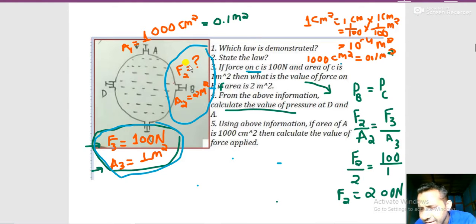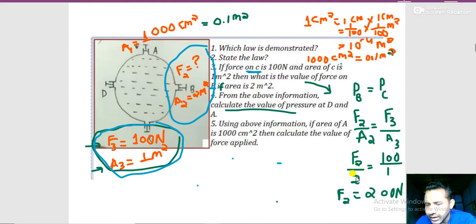Now, from Pascal's law, it is clear that pressure at C and pressure at B will be the same. Pressure at B equals pressure at C, and pressure at B equals F2 by A2. I have denoted F2 the force over here and A2 the area over here. So F2 by A2 equals F3 by A3. Now you can solve the problem, but the main thing is you must know the units.